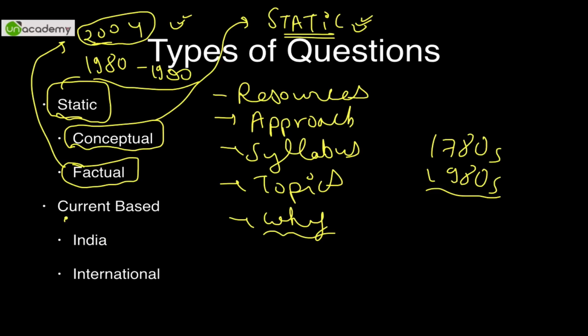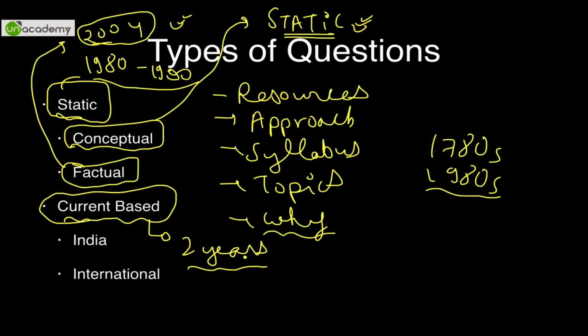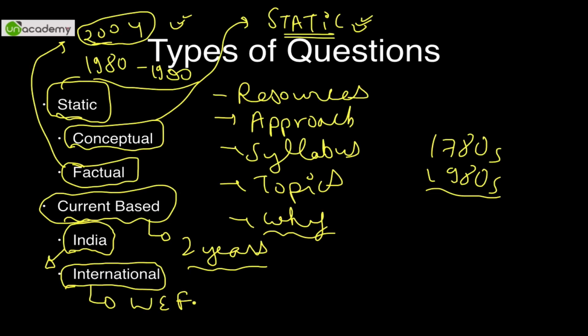Now current-based questions change almost every year, or at max they stay relevant for 2 years. After that they lose their relevance and UPSC will not ask such questions. They can be either India based, for example India-focused questions, what are the new economic schemes, Bank Sathi and whatnot. And international based, for example the World Economic Forum had some meeting or some report has come out or some HDI index has come out.